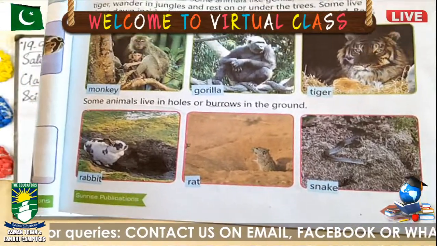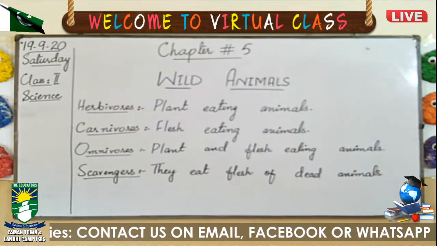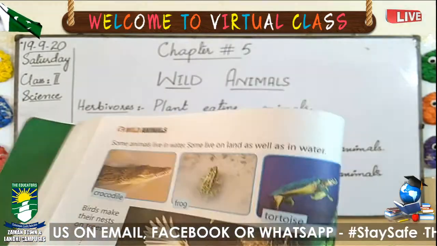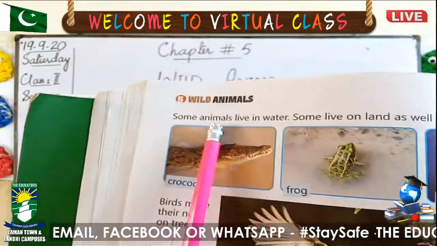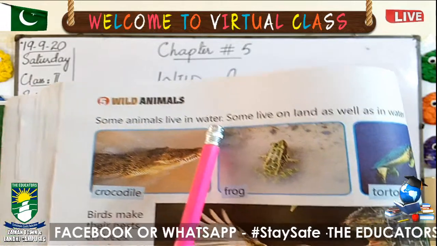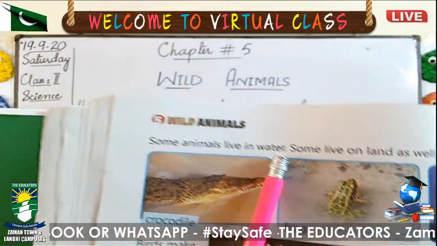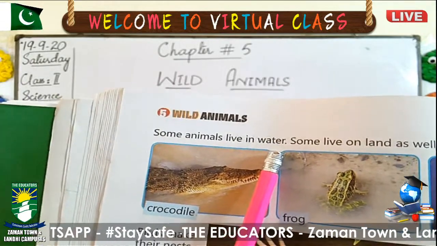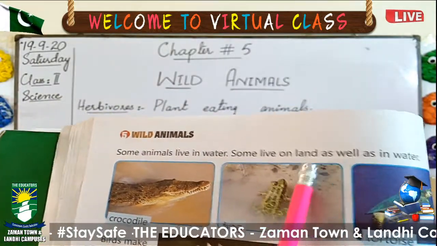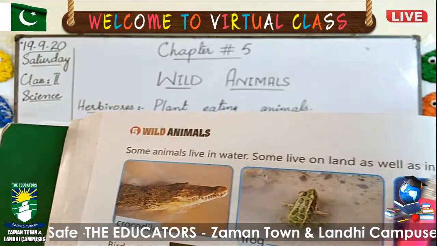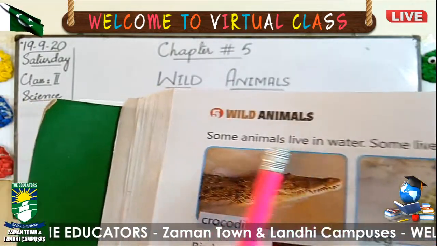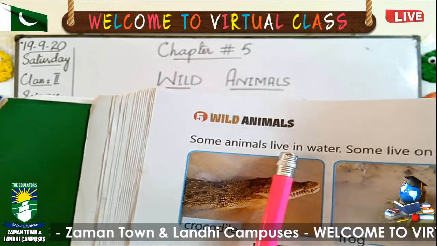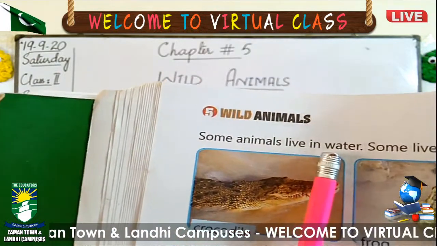Now let's move towards the next page, page number 32. This is page number 32. Some animals live in water. Now I told you that some animals live on land, some of them live on trees like monkey, some live in water. Some live on land as well as in water. Now there are two examples. If we talk about a fish, fish cannot live out of the water. So fish live only in water.